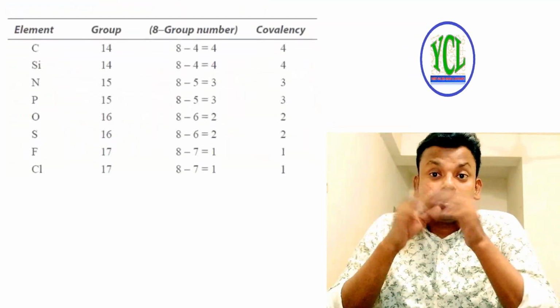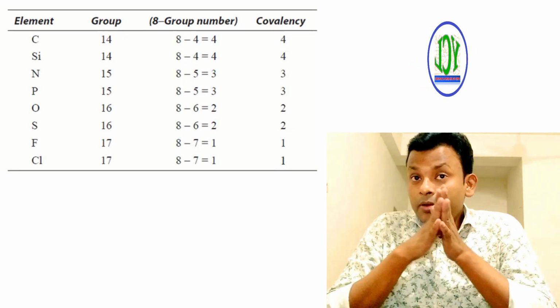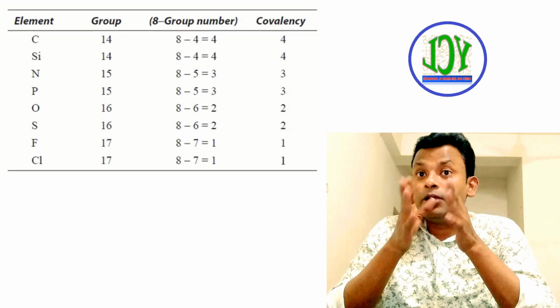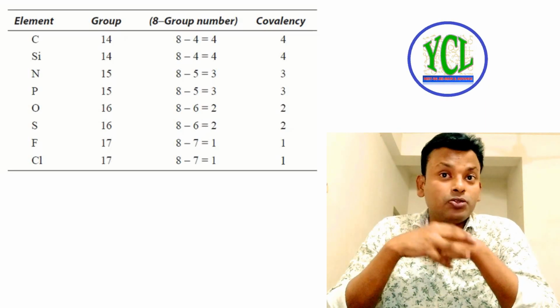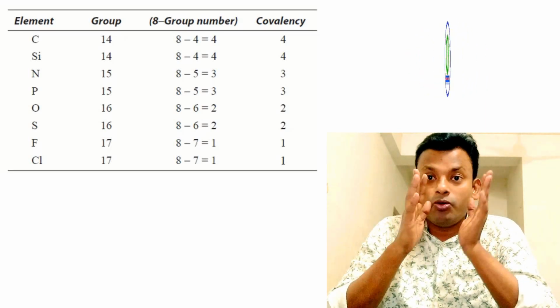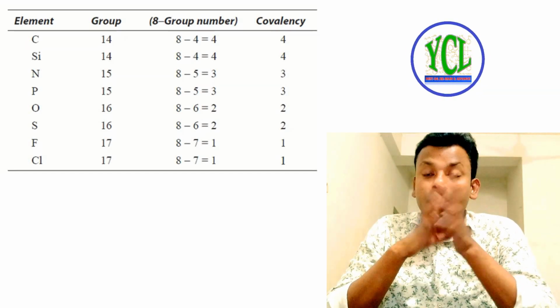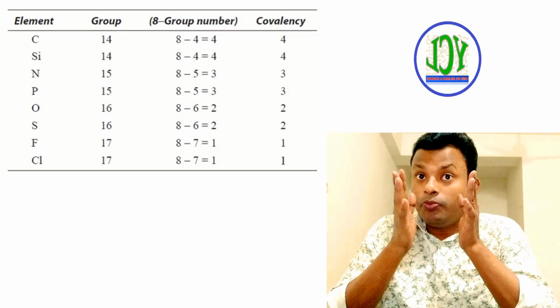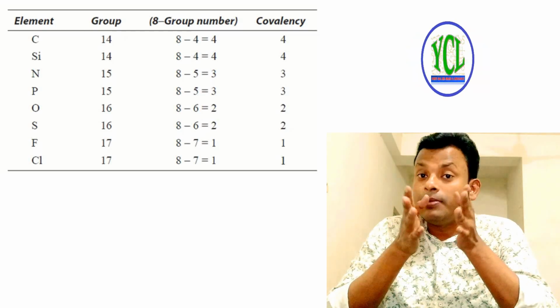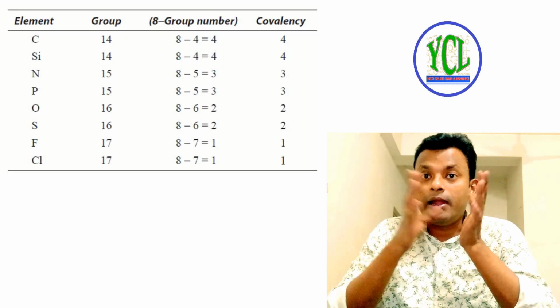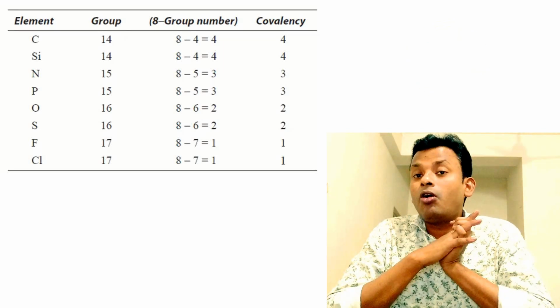Carbon belongs to group 14, so 8 minus 4 equals 4, that is, the covalence equals 4. Silicon is also in group 14, so 8 minus 4 equals 4. Nitrogen belongs to group 15, so 8 minus 5 equals 3, and similarly for all other cases.